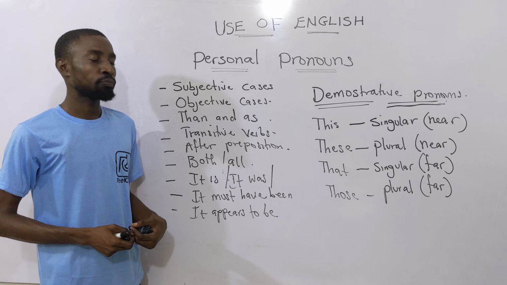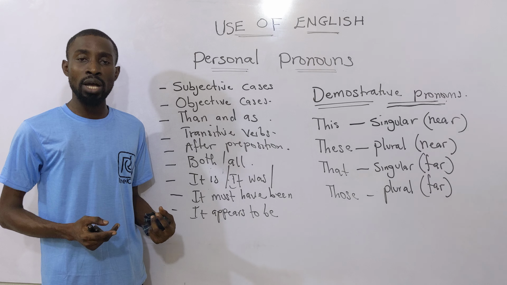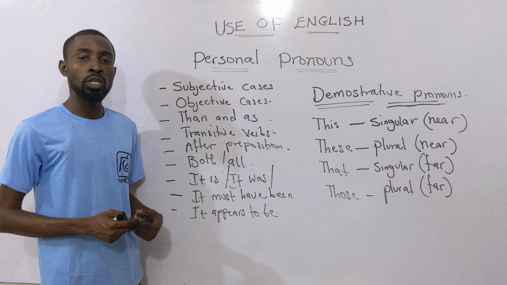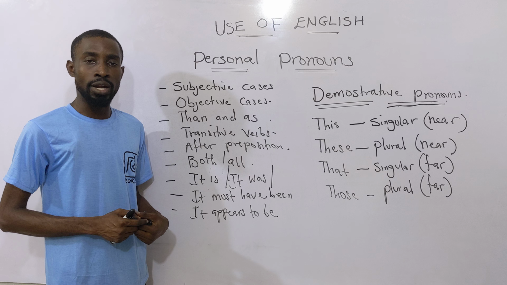Then after prepositions, the next rule: as I've told you earlier, prepositions are words that show relationship between one thing and another. Anytime you use a preposition, the objective case follows. For example, Jesus Christ died for you and I is not correct.